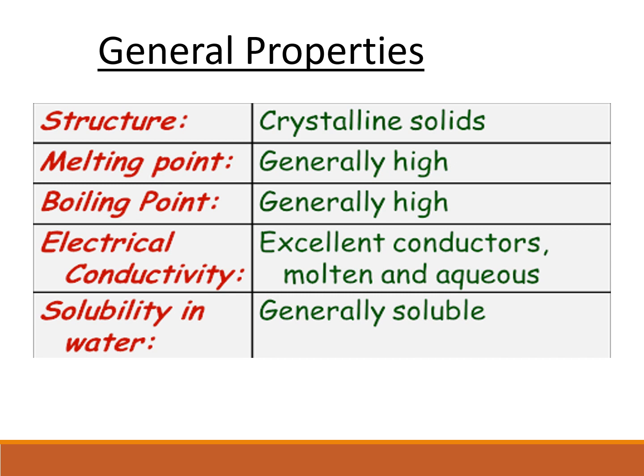And also electrical conductivity. The ionic compounds are excellent conductors in the molten phase as well as in the solution phase. But in the solid state, they are not conductors at all. The reason is they have a very highly ordered, close-packed structure. In the molten state as well as in the aqueous state, there are free ions and they can carry electricity as well as heat.